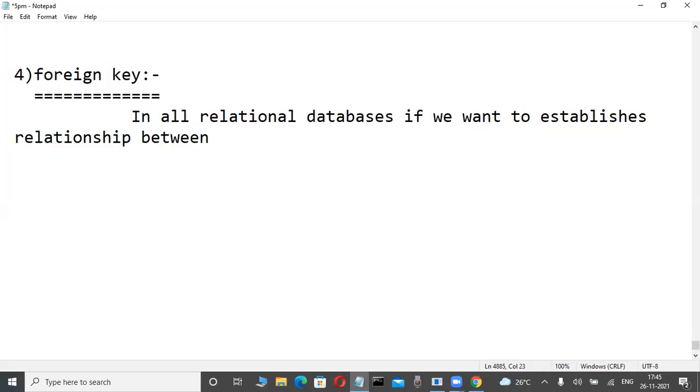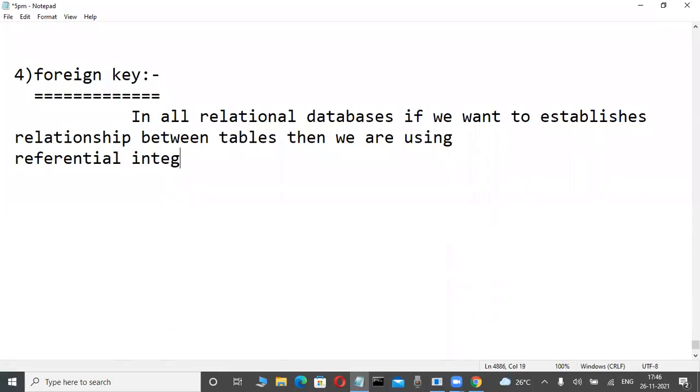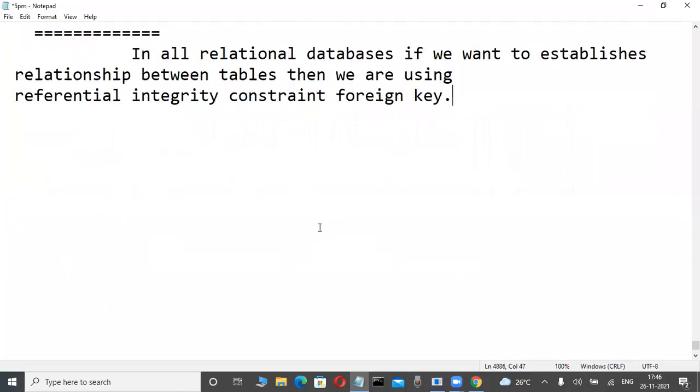Why we are establishing a relation, I will tell you, don't worry. Relationship between tables, then we are using referential integrity constraint, foreign key. Referential integrity constraint, foreign key.